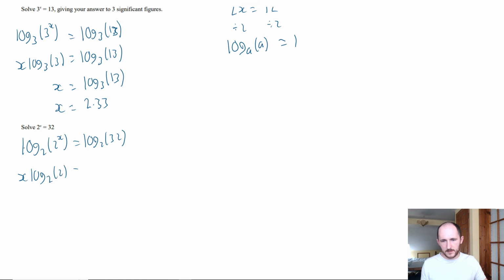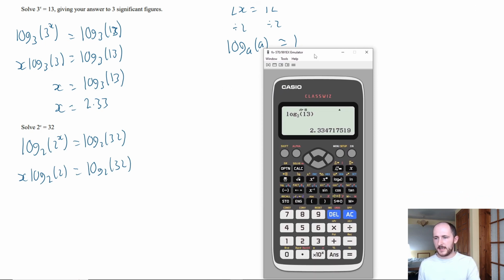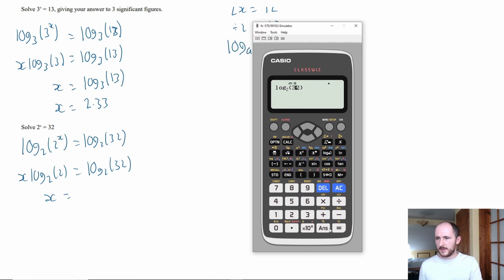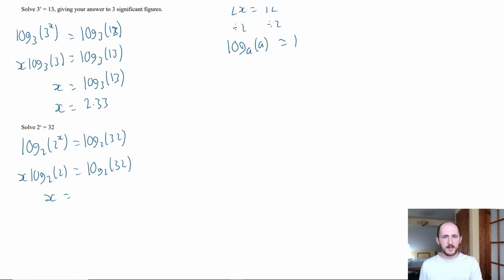x times log base 2 of 2. Again, log to the base 2 of 2 is going to give me 1, but in case you don't believe me, it is 1, because log of a number to its own base is always going to equal 1. And if we change that to 32, what do we get the answer of? We get 5. Nice and neat.